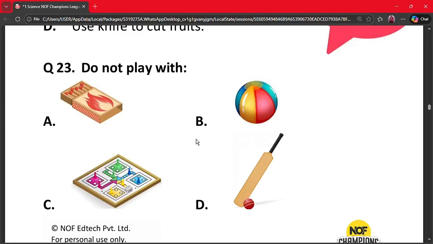Question number 23. Do not play with A. A matchstick. B. A ball. C. Ludo and a board game. Or D. Bat and ball. The correct option is option A. Because the object that is shown in option A, which is a matchstick, is dangerous and should not be played with. So the correct answer is option A.